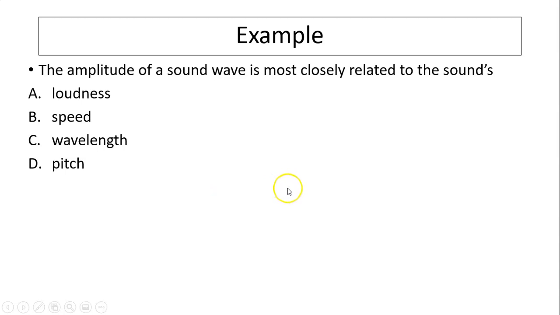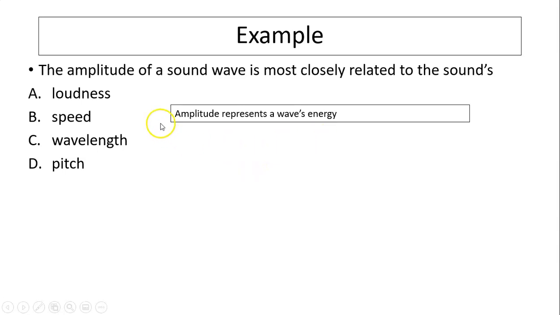Next one, the amplitude of a sound wave is clearly related to which part of the sound? Amplitude represents the energy of the sound. So which one represents energy? The loudness. The louder you speak, the more tired you're going to be, because loudness indicates energy. Amplitude represents a wave's energy.